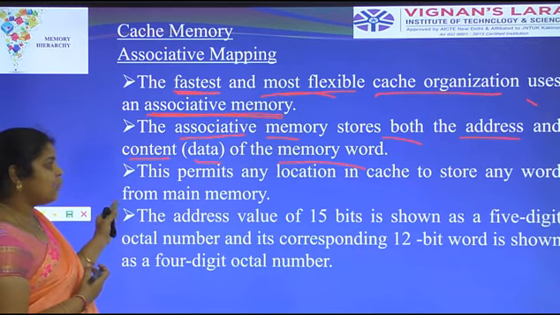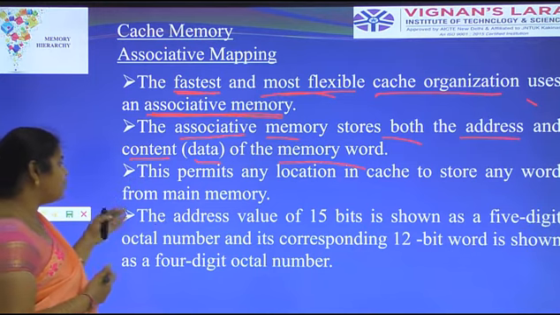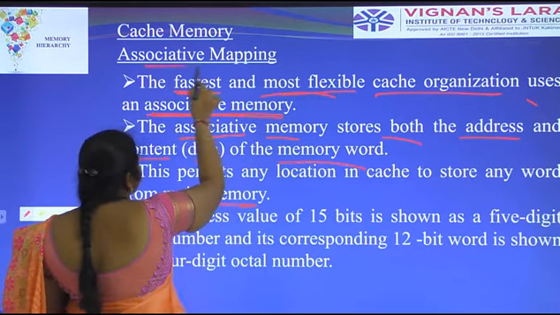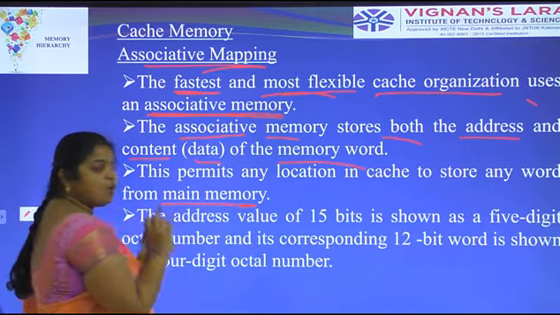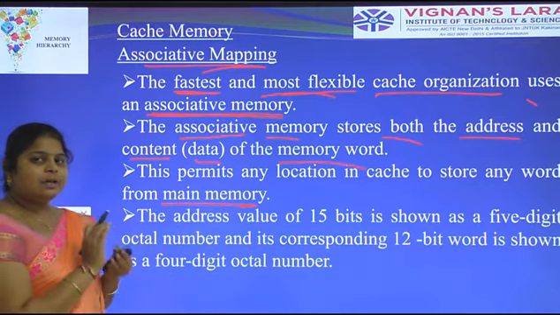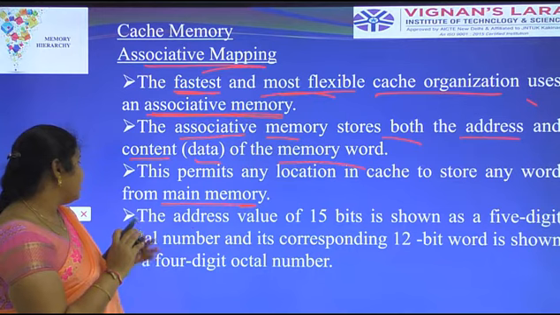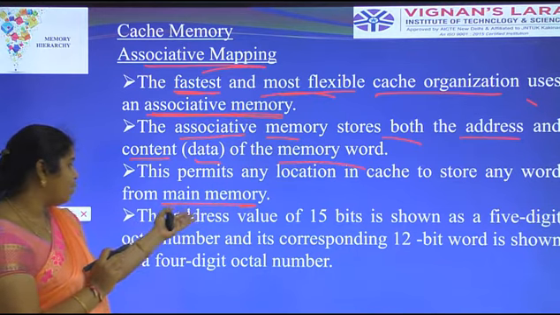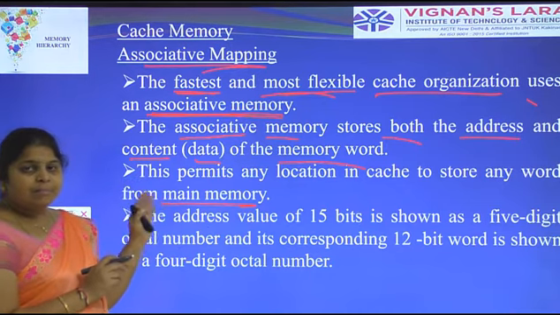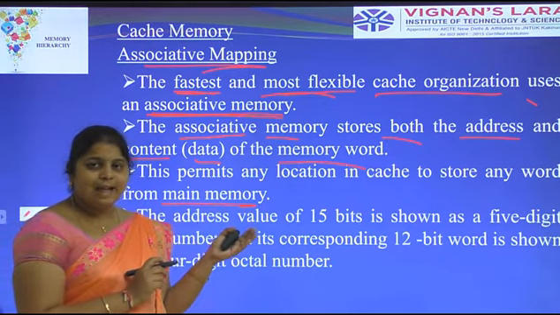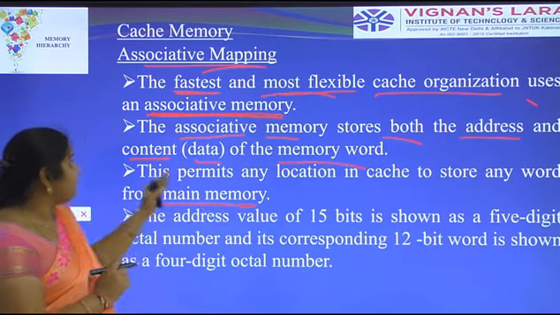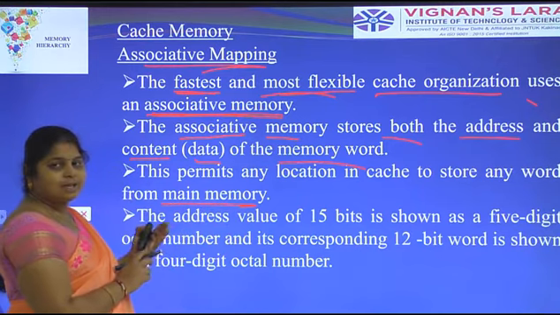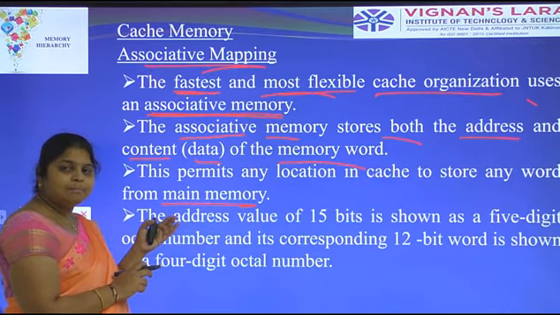This permits any location in cache to store any word from the main memory. The associative mapping can store the memory in cache, transferred from the main memory. From main memory we store with the help of cache. Associative memory permits any location in cache to store any data from main memory.